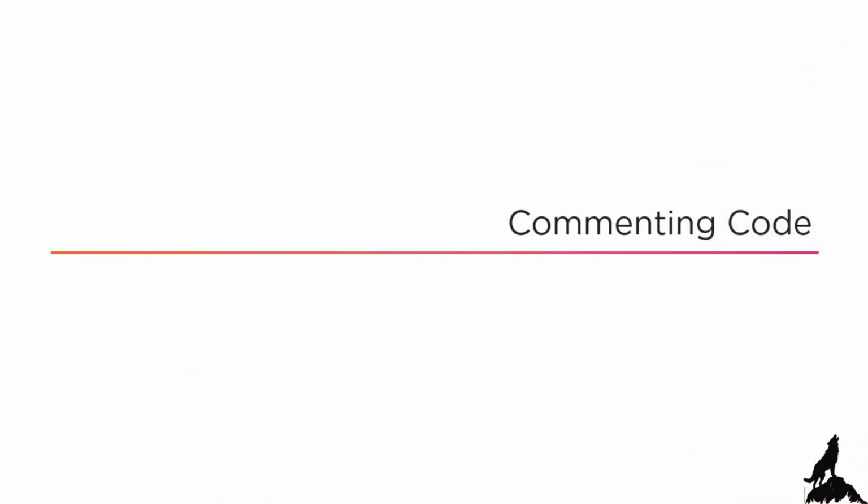When we're coding, some of our source code may become tricky or complex, or maybe there's just something about it that other developers won't understand. So we need to be able to comment our code. We need to be able to write normal phrases in English or whatever our speaking language is, so that developers in the future will be able to understand what's going on.